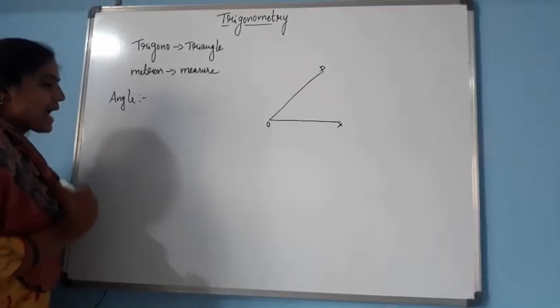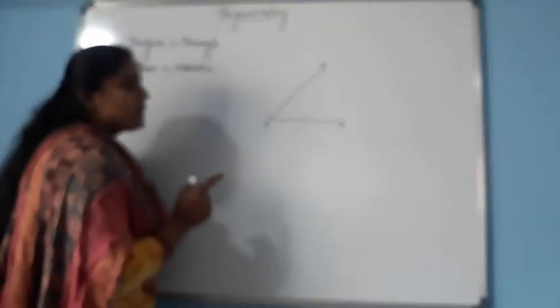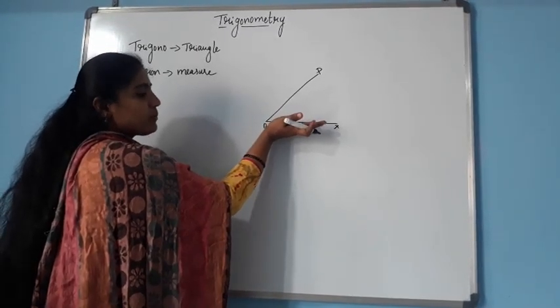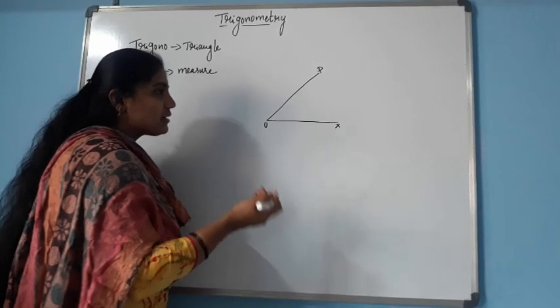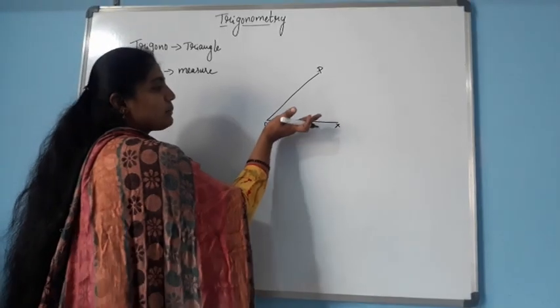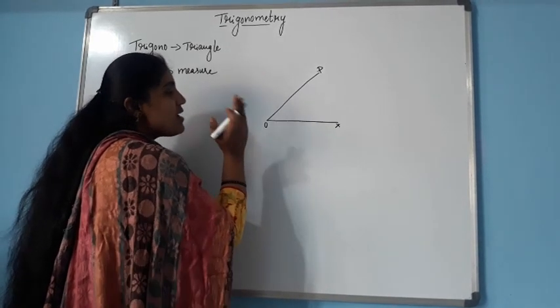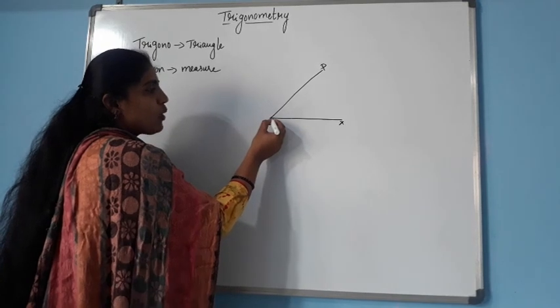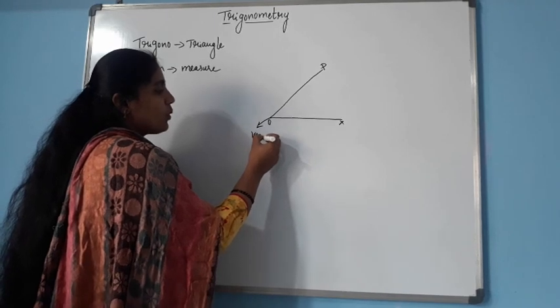See here, an angle is said to be generated in a plane from the rotation of the line from one position to another position. There we get the generation of the angle. Where is it formed? It is formed at the point O. That point O we call a vertex.